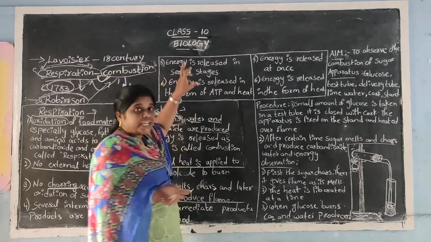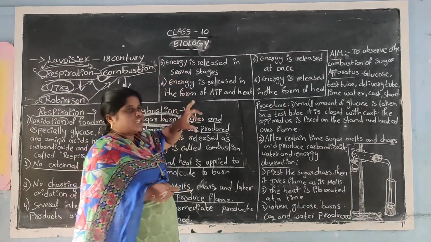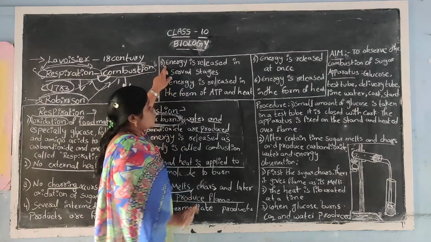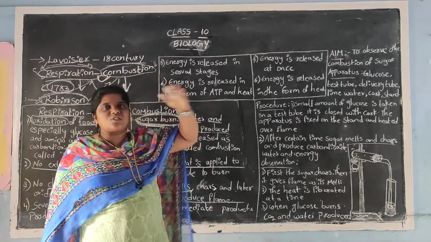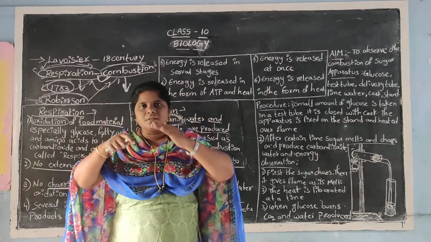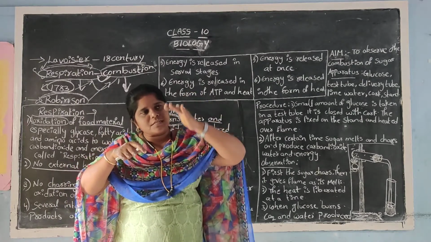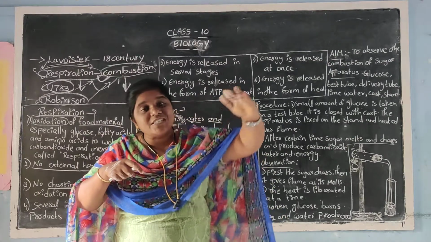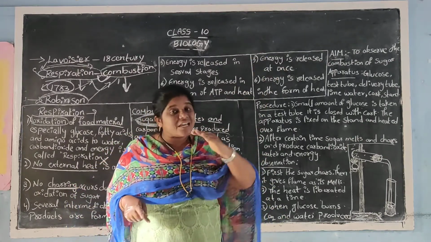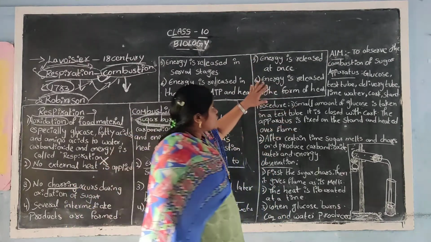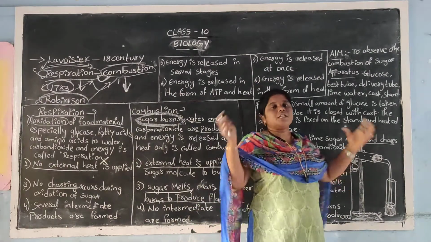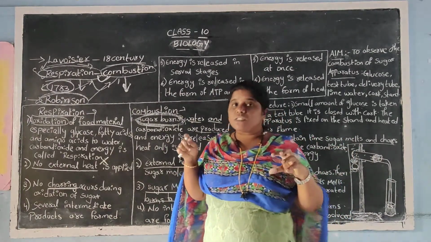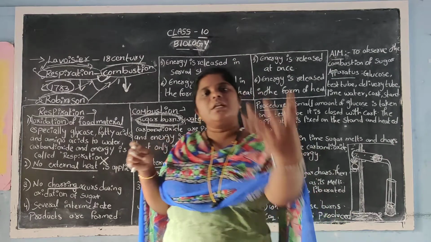And now when you take the release of energy, the energy will be released at several stages, not all at once. First stage, second stage, third stage, like that. During the oxidation of glucose, there will be release of energy in several steps. Whereas in combustion, whatever energy is present in the sugar will be released at once.